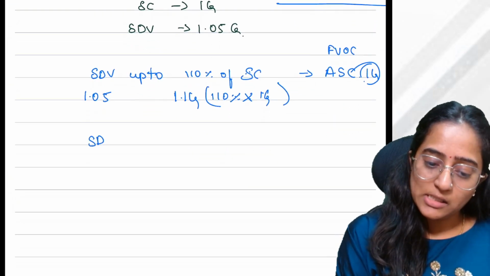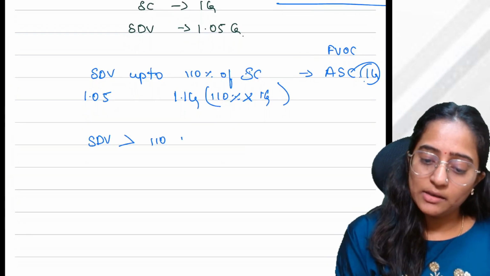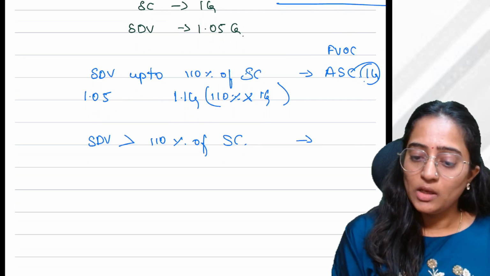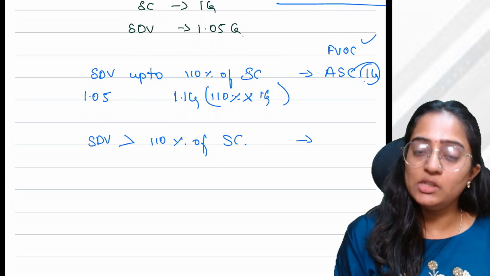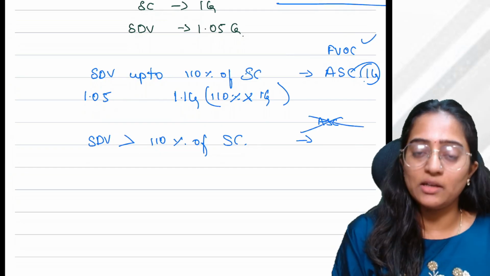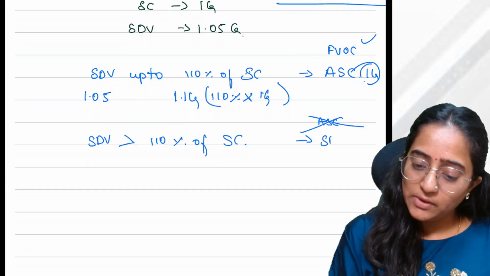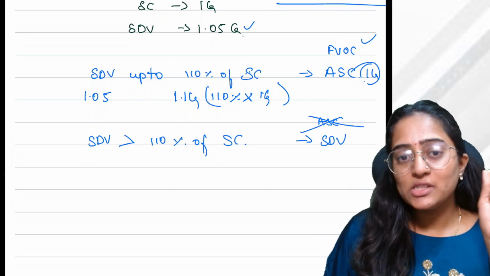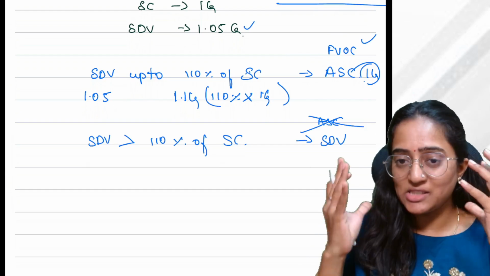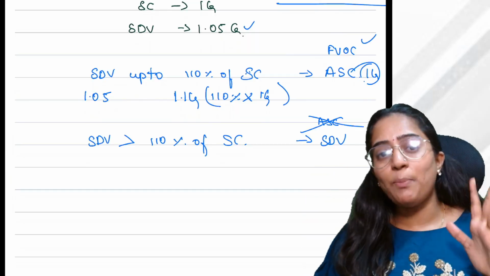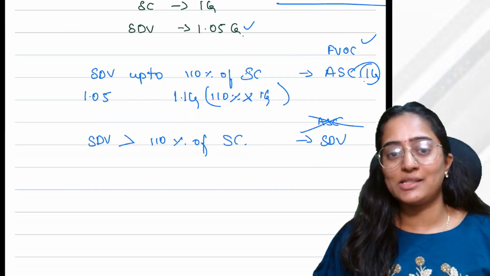Suppose your SDV is greater than 110% of the sale consideration, then your full value of consideration would not be your actual sale consideration, it would be your SDV only. Think logically. The money coming out of your pocket, the money coming into your bank account is 1 crore. But still the department says no, we will treat it as SDV only.